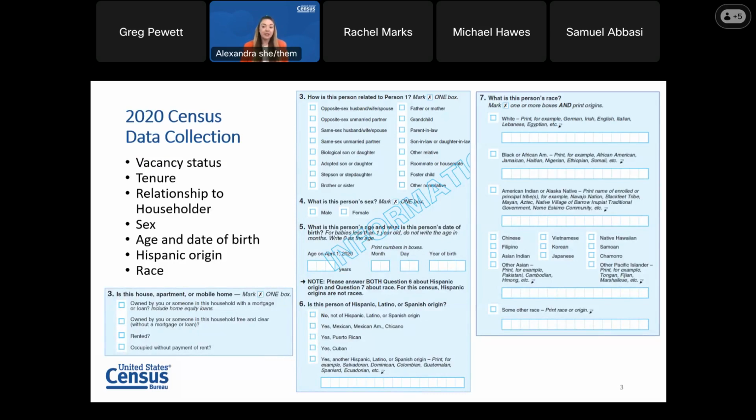For the 2020 census, we asked about vacancy status, or why no one lives there, tenure, which indicates if the house is owned or rented, relationship to householders, such as opposite sex husband, wife, spouse. We also asked about sex, age and date of birth, Hispanic origin, and race. On the screen, you see the informational paper questionnaire that has most of these questions listed.